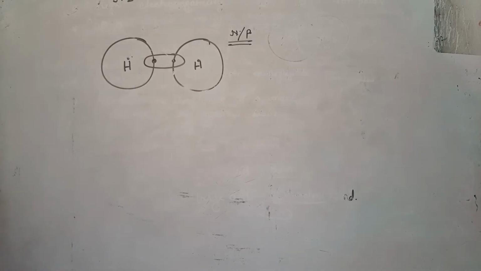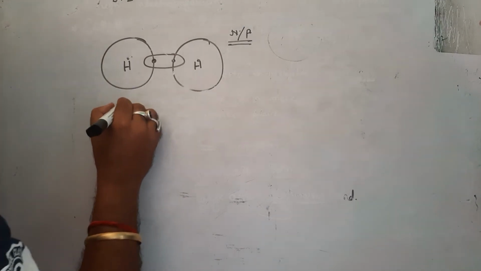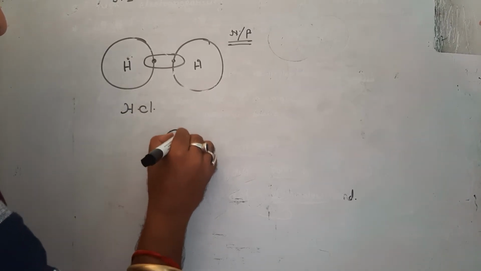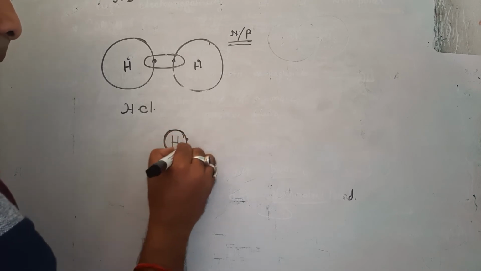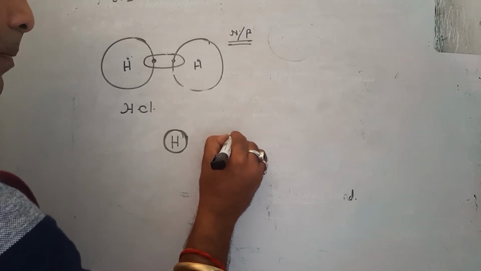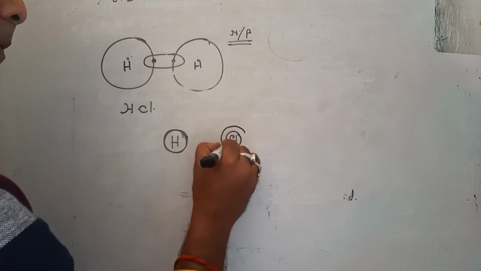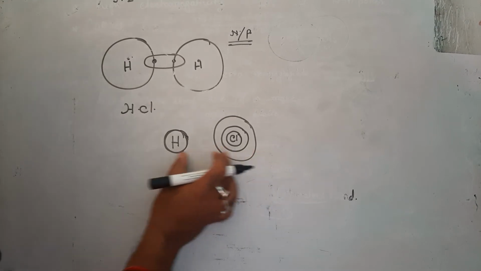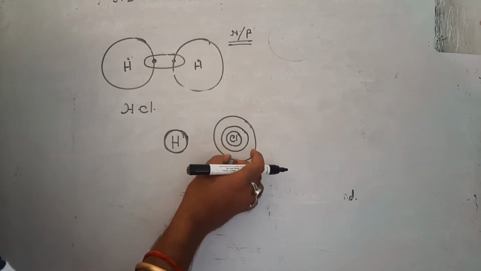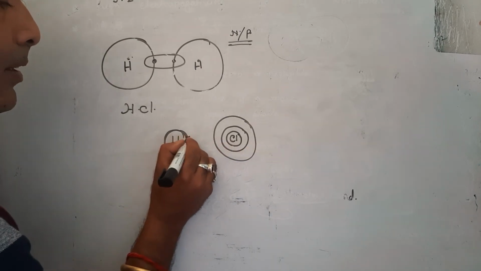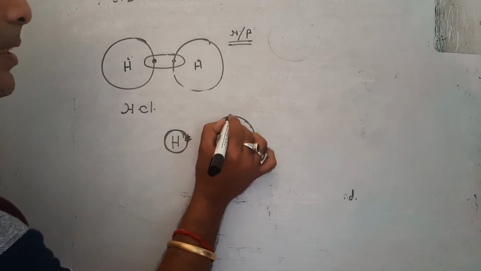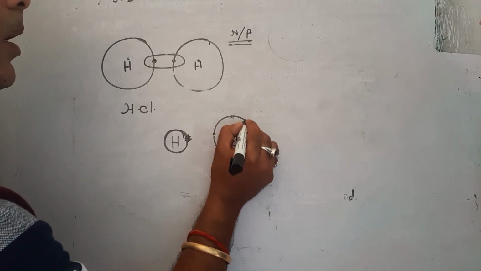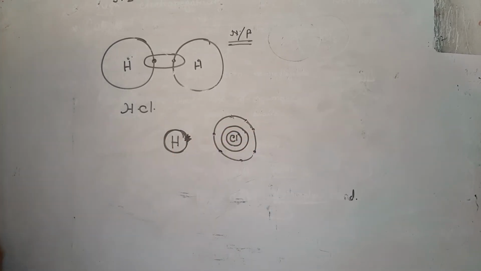Okay, now what is the case of polar? HCl. One atom is hydrogen, with only one shell and orbital, and one atom is chlorine. Chlorine is a big atom compared to hydrogen. It has 3 shells, hydrogen only 1. Here is the atom, and here are 7 electrons: 1, 2, 3, 4, 5, 6, 7.